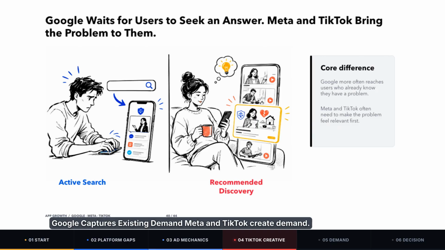Google captures existing demand, Meta and TikTok create demand. Now let's look at the difference between the three platforms from another angle. Google has more search signals and stronger signals of active intent. Meta and TikTok rely more heavily on recommendation systems. That difference affects why users see your ads, and it also affects how you should make your creatives.